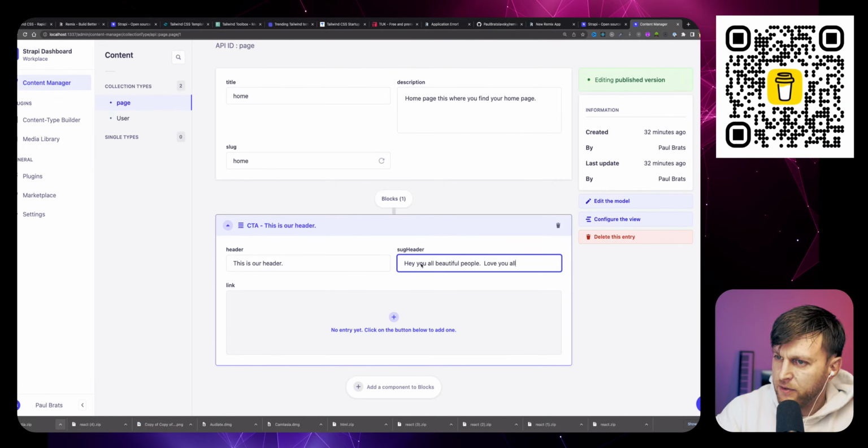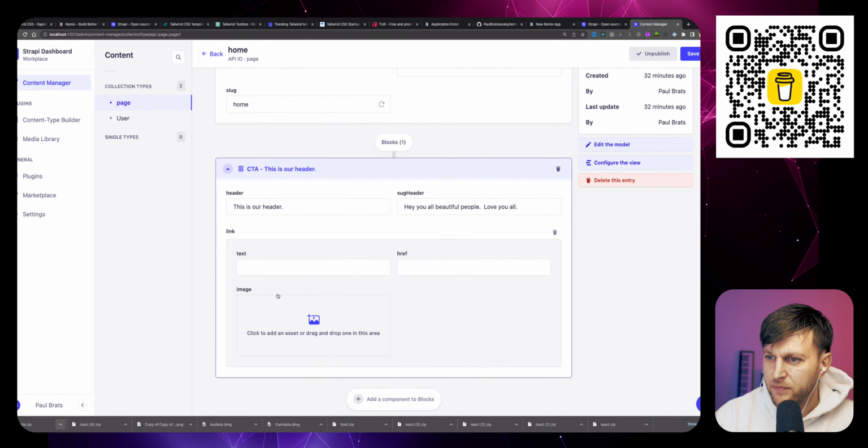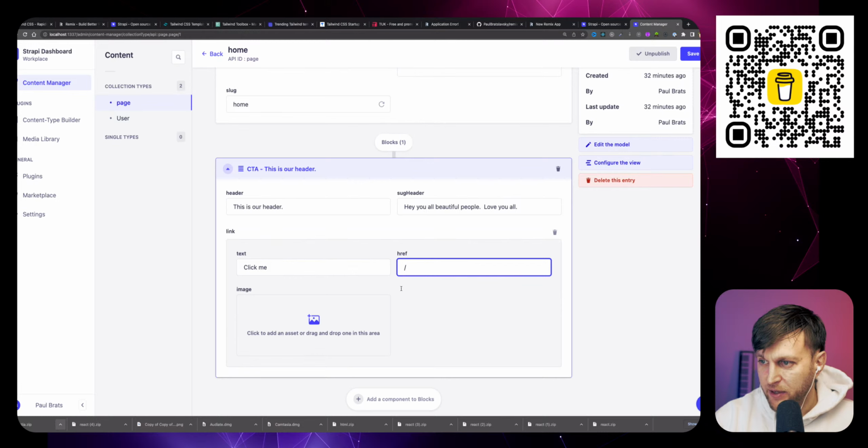Did I not add an image component? I did not add an image component. We're going to do that in a second. And then I'm going to, oh, I added the image to the wrong component. Easy change. But to our link, we're just going to do click me. And for now, we're just going to go home, like to home. And I got to fix this. And this is the coolest thing. Like, hey, you made a mistake in Strapi. No big deal. This image should not be here, right?